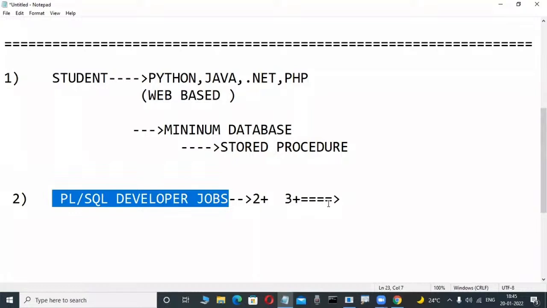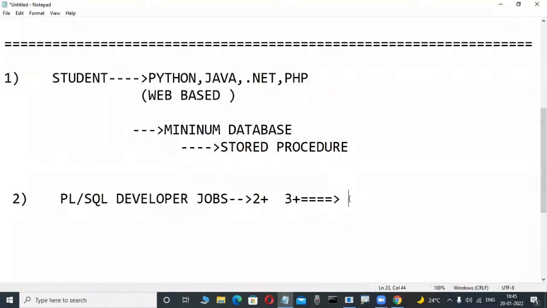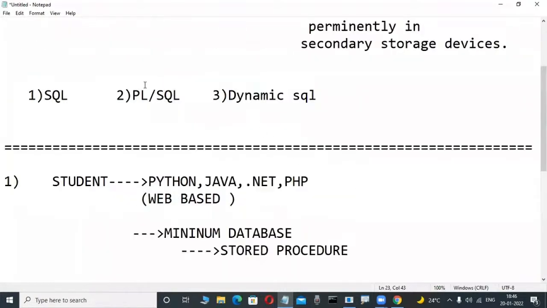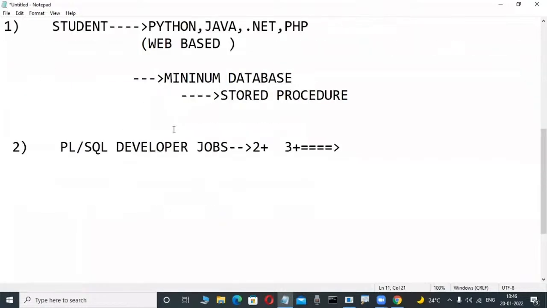For example, I'm teaching in-depth knowledge of the concepts, especially where the interview questions come from. I know that those persons apply for PLSQL developer jobs, and so many fellows are learning this course. Because in this course we are learning SQL and PLSQL also. Again, observe here, this is for PLSQL developer jobs.